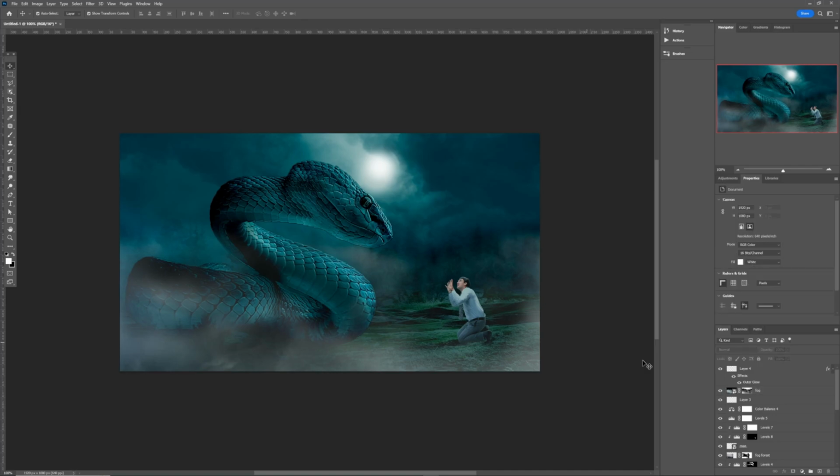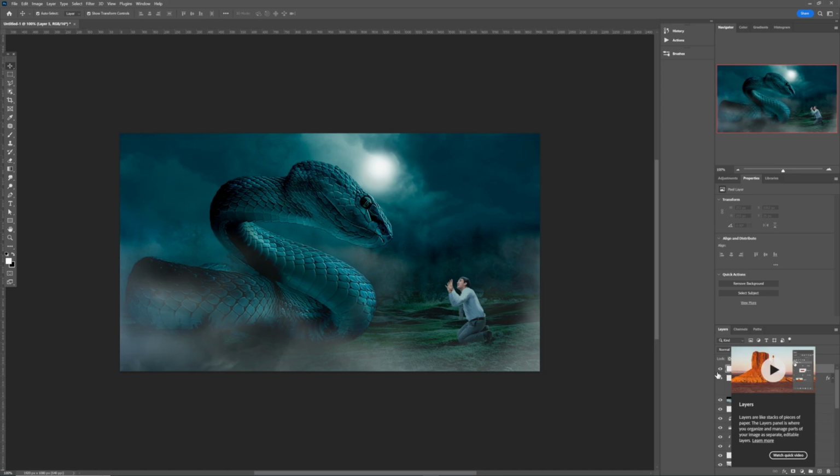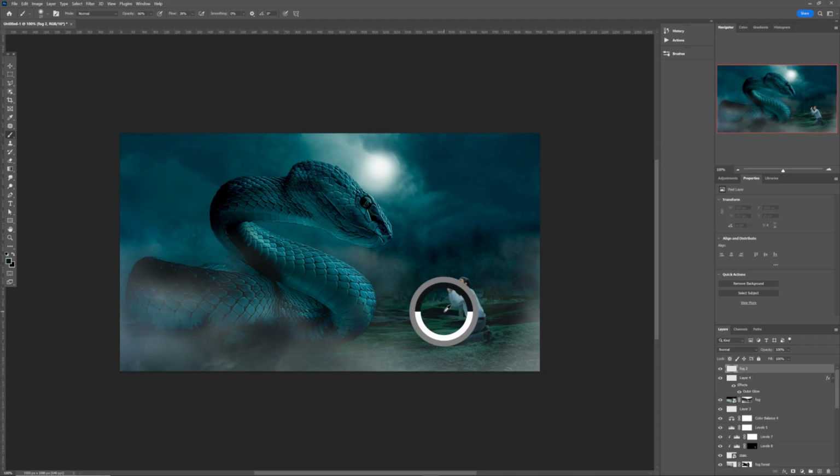Now that we come to this, I need to go ahead and add a new layer, and this time around I want to name it fog, maybe fog 2. Select my brush, increase the size of the brush, and I want to select this color and paint over here.